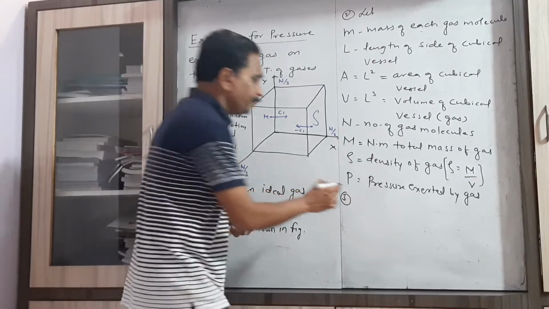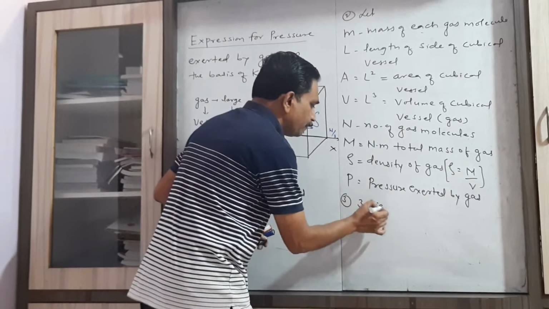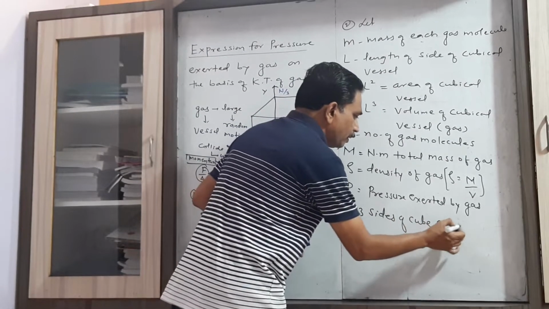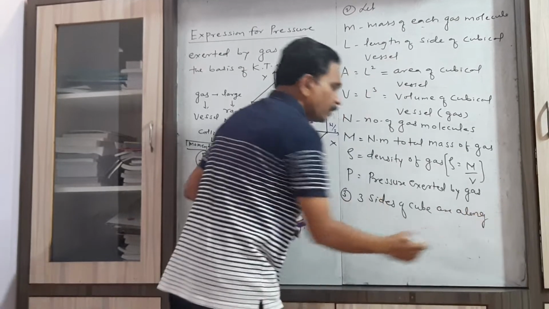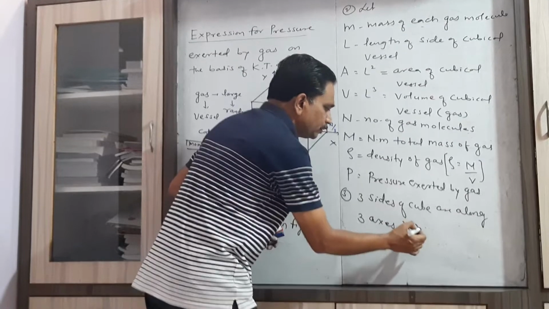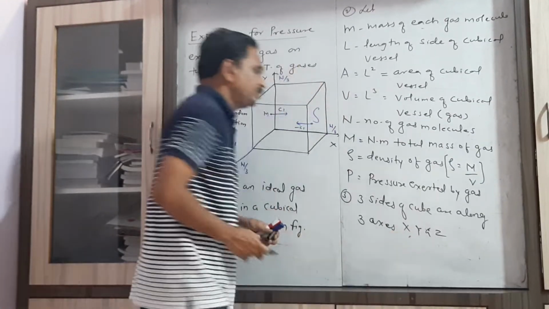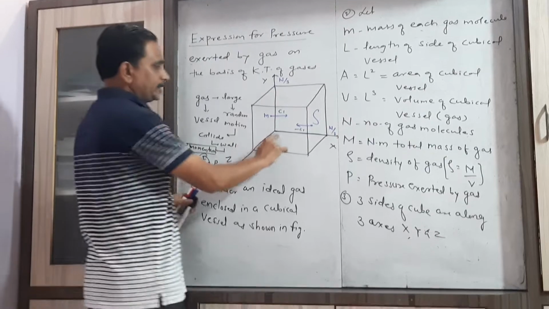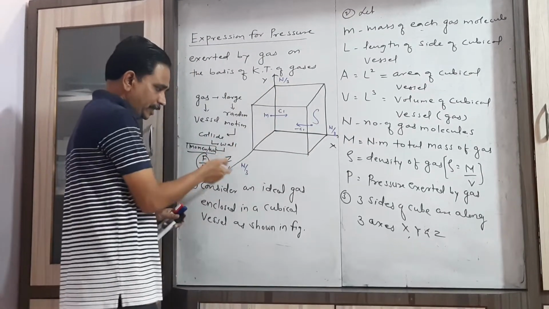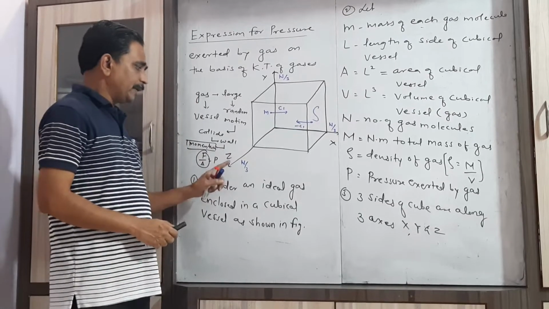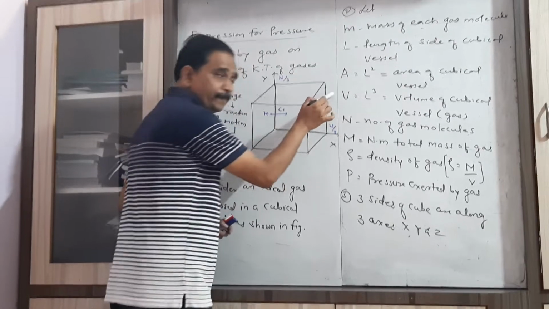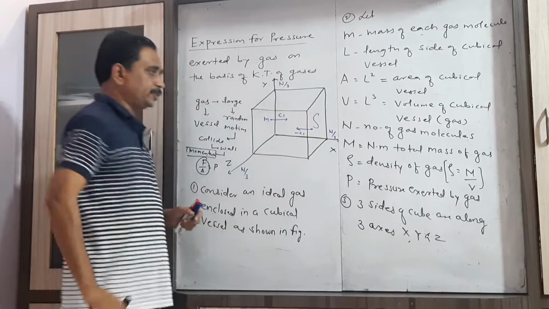Here we consider three sides of the cube along the three axes x, y and z. This side is considered as the x-axis, this edge as the y-axis, and this edge as the z-axis. We can draw this z-axis inside or along this side also.